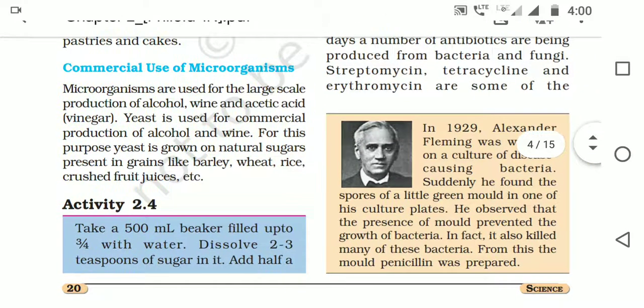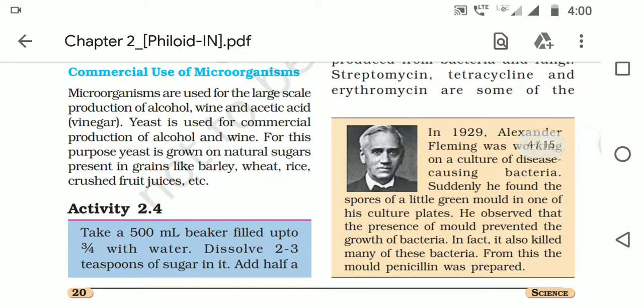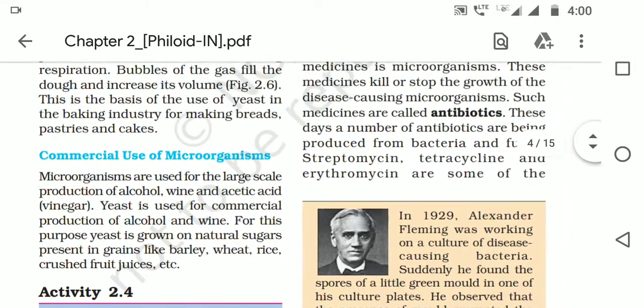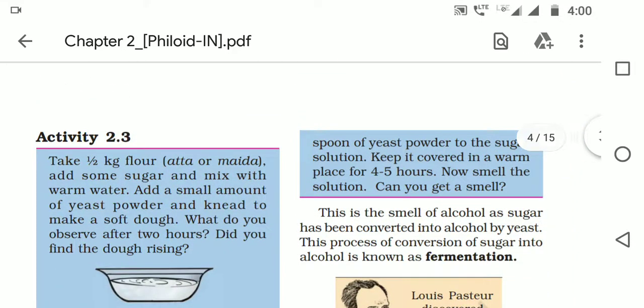Okay, so you have an experiment. Take a 500 ml beaker, fill it up with 3/4 of water and dissolve 2 or 3 tablespoons of sugar. Add half a spoon of yeast powder to the sugar and keep it covered in a warm place for 4 to 5 hours. You can get a sweet smell, and that is the smell of alcohol, as sugar has been converted into alcohol by yeast.